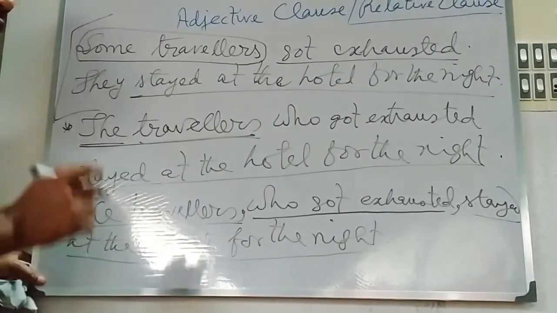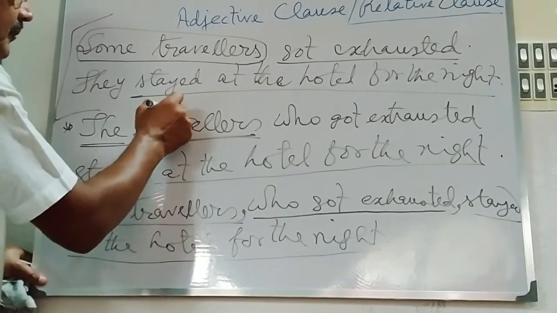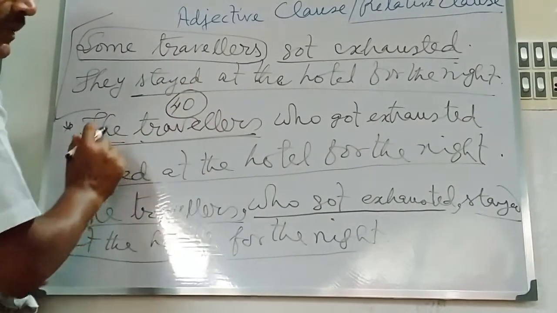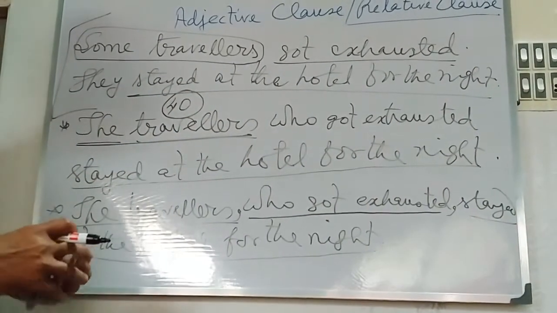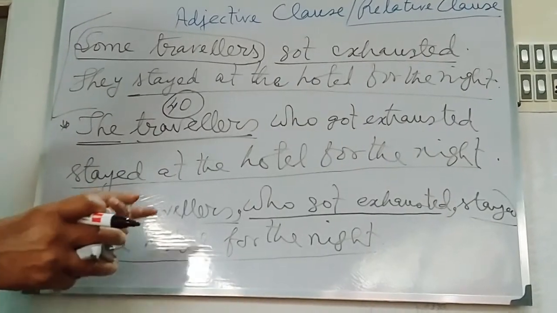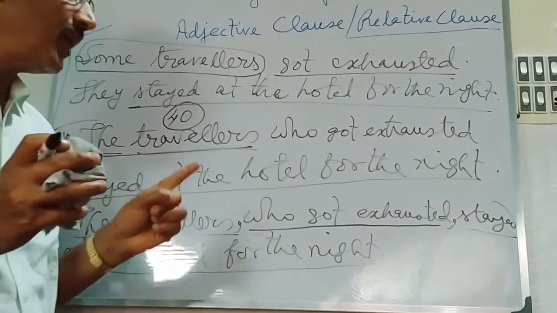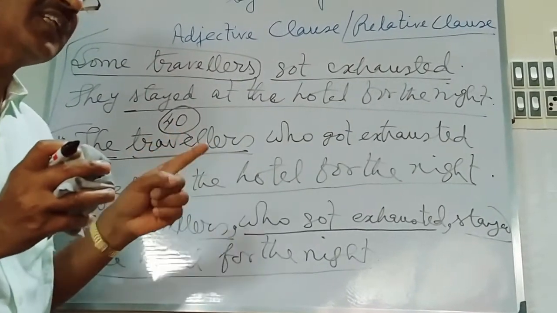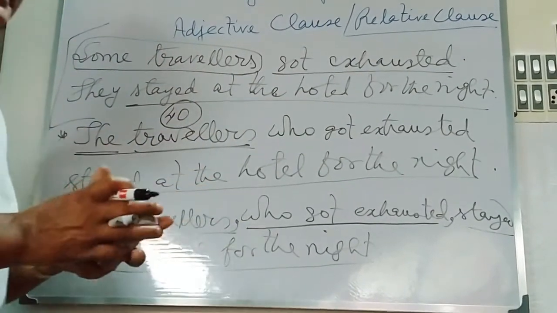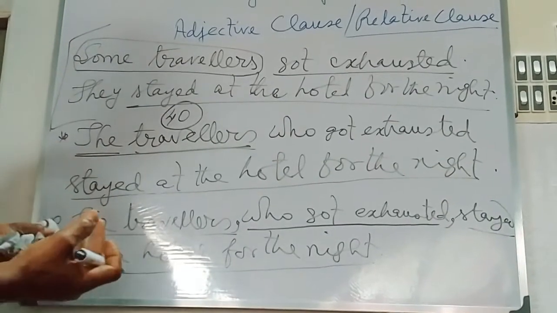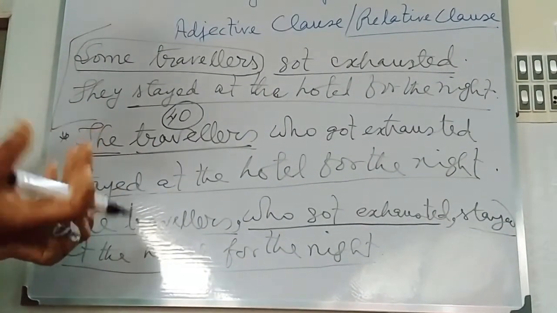Suppose there are 40 travelers in all. If I want to identify the particular travelers who got exhausted, I can calculate in this way according to mathematical calculation.